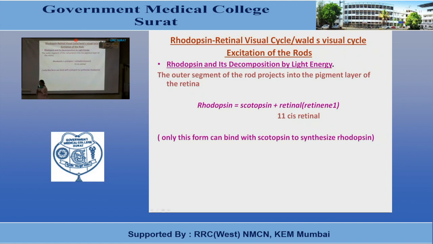Now, how do the light rays enter into the eye?